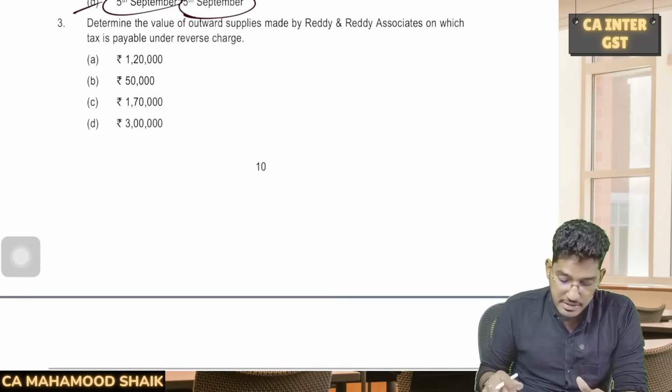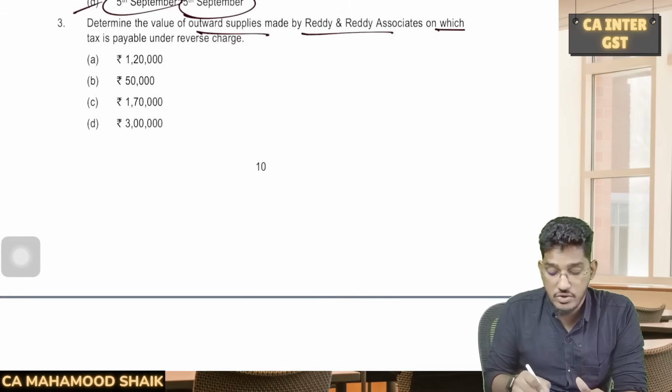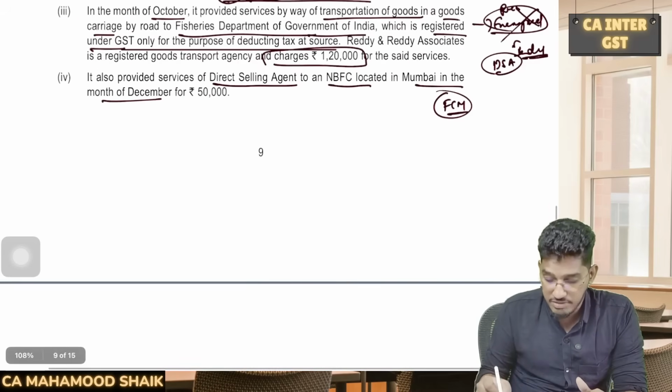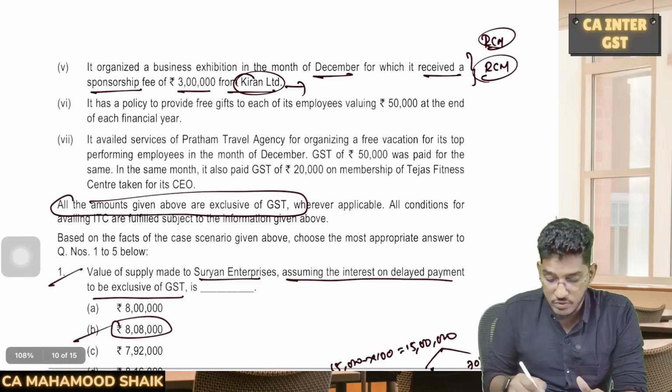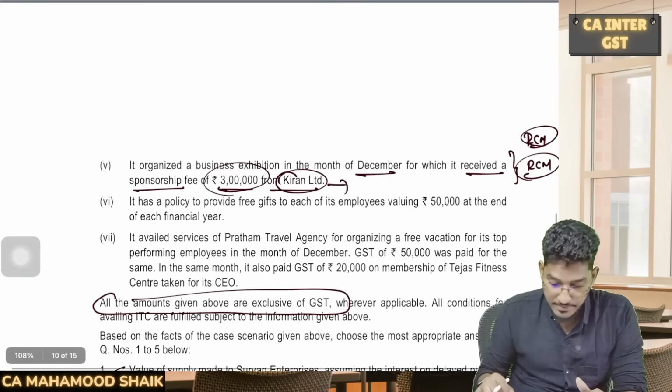Now on these aspects, there is a question. Determine the value of outward supplies made by Reddy and Reddy Associates on which a tax is payable under reverse charge mechanism. They have given details of 3 kinds of outward supplies. Out of that, only this 3 lakh rupees will get covered under RCM. So option is 3 lakhs.